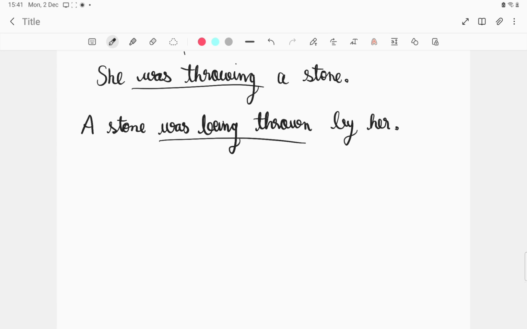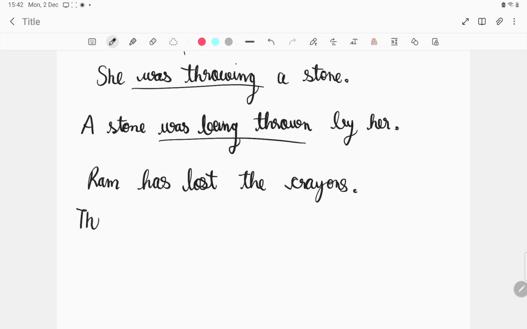Let me give two more examples. Okay, for example, Ram has lost the crayons. So we'll write in passive voice the crayons, and at the last by Ram.